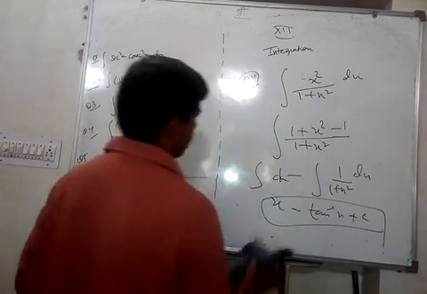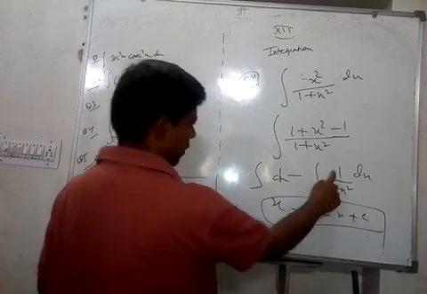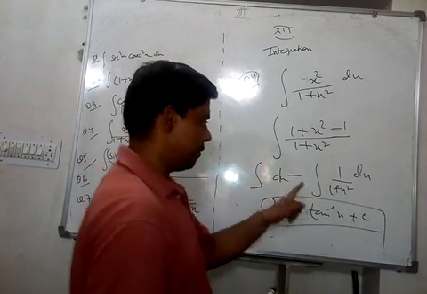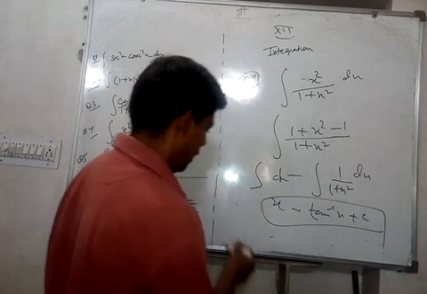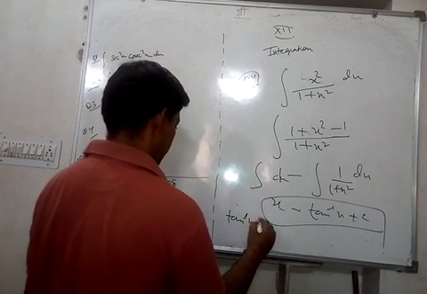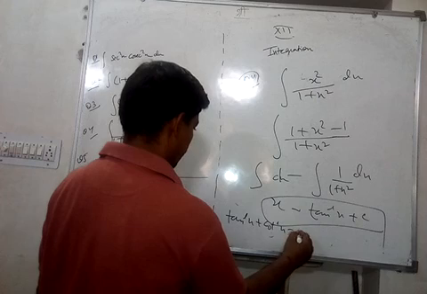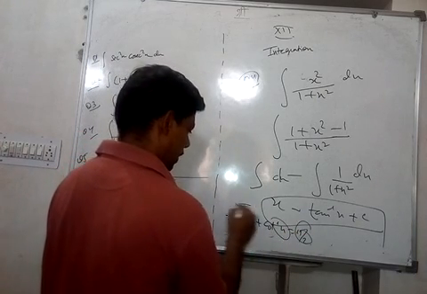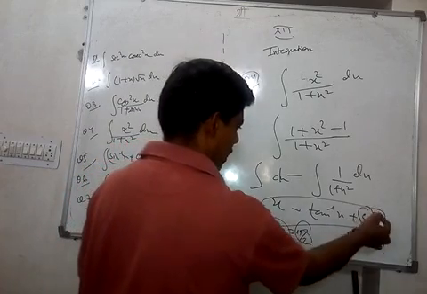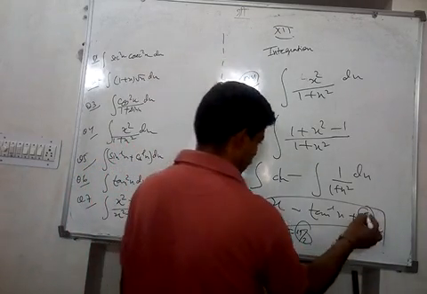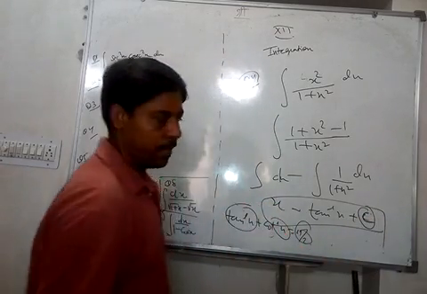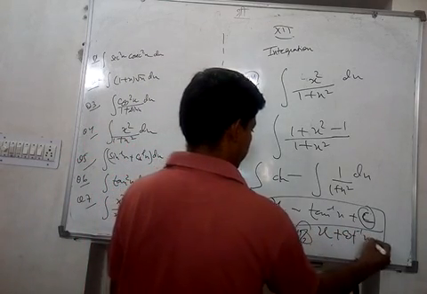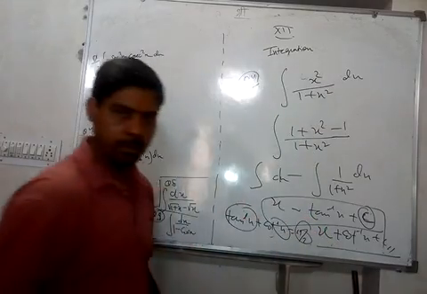Simple. Some, if you include minus, you can write minus cot inverse x also, but that is okay. That will become plus cot inverse x. And we know that tan inverse x plus cot inverse x is equal to pi by 2. So cot inverse x is nothing but pi by 2 minus tan inverse x. So that pi by 2 gets incorporated in the arbitrary constant. Sometimes if somebody writes the answer like this, x plus cot inverse x plus c, this is also correct. Okay.